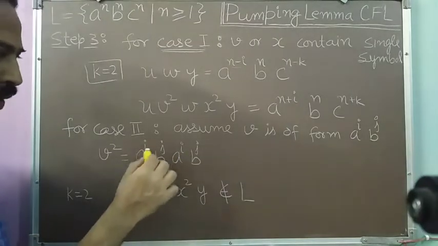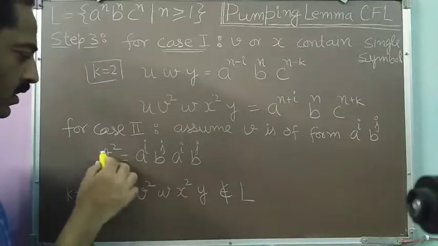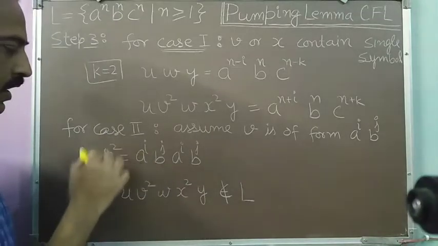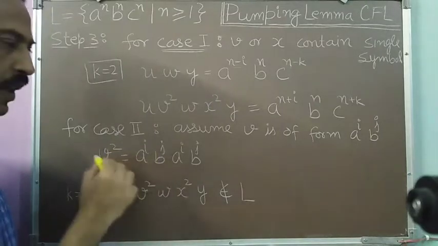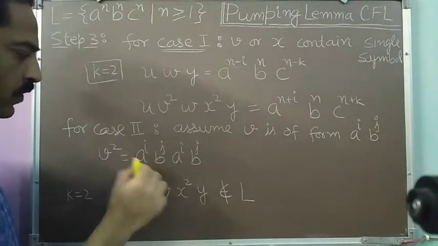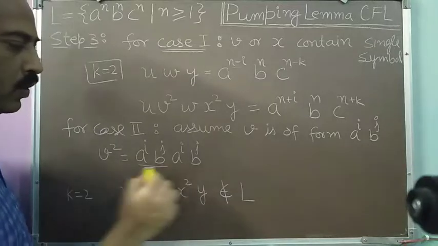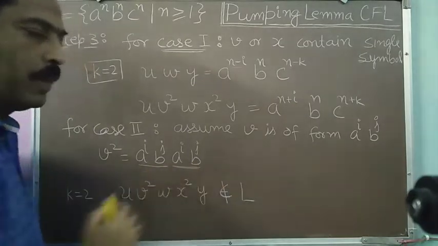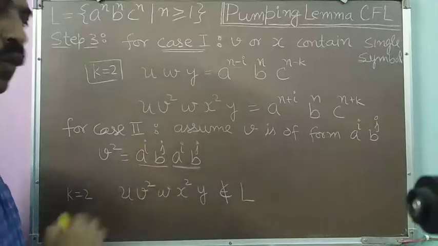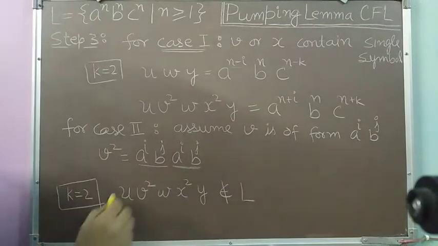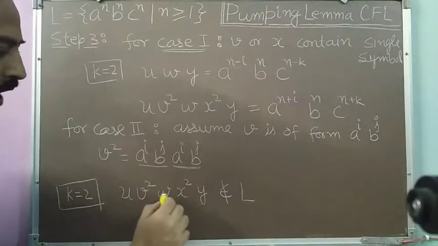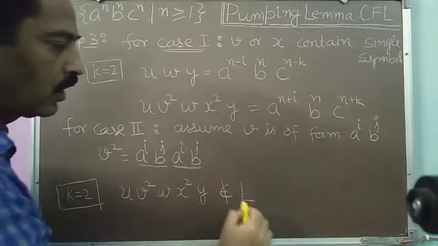It will not be equal to a to the power 2i, b to the power 2j because it is v square. We are working with strings. So v square means v concatenated with v. First we take a to the power i, b to the power j, then a to the power i, b to the power j. So this will be v square. Suppose we take k equal to 2. So the string u v square w x square y will not belong to L.